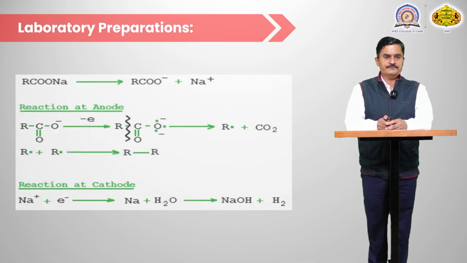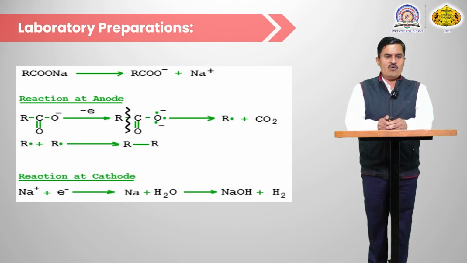Okay, for example, RCOONa. In the first step there is formation of RCOO minus, and in the reaction at the anode RCOO minus gives the free radical R dot, meaning R free radical. That R free radical reacts with another R free radical and gives the corresponding alkane.